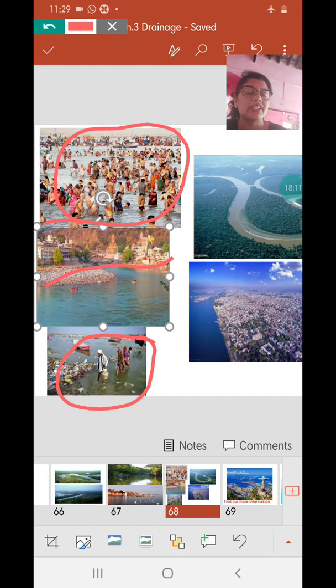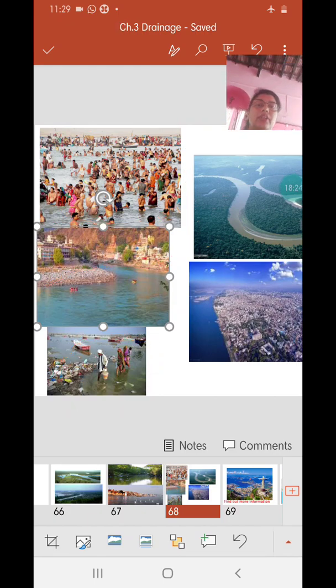So what measures are taken? You need to surf the net. We will discuss it in the question answers as well. There are many measures taken by the government to clean up river Ganga, so that we will discuss with the question answers.